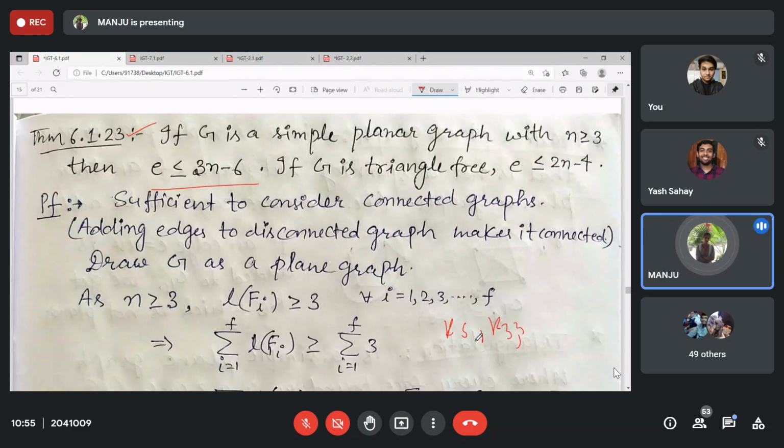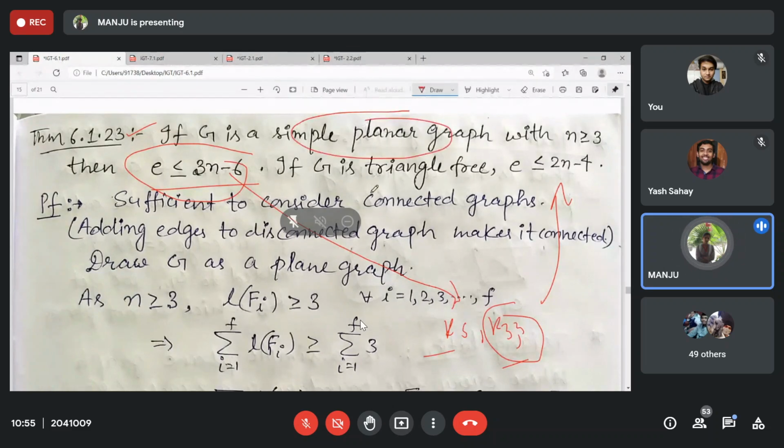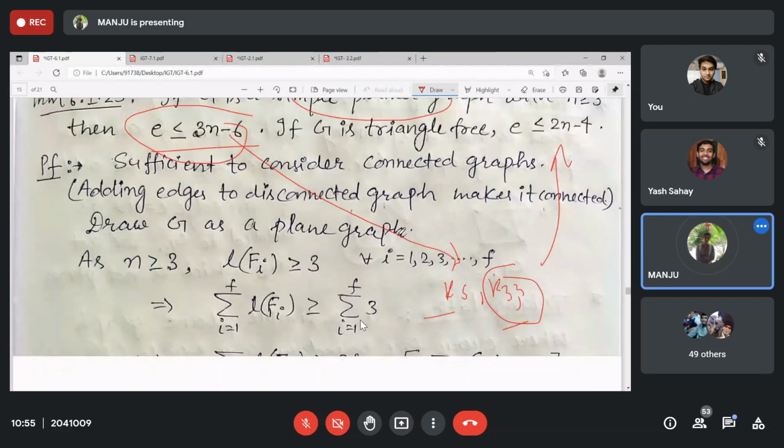K3,3 is a bipartite graph, so it is triangle free, so you can use the second formula. And K5 has triangles and n is at least 3, so you can use the first formula. If they are planar, then this will hold. But in fact, if you find E and N, this formula does not hold for these, right? So if this formula does not hold, then negation of Q implies negation of P. That means this is not a planar graph. Clear?